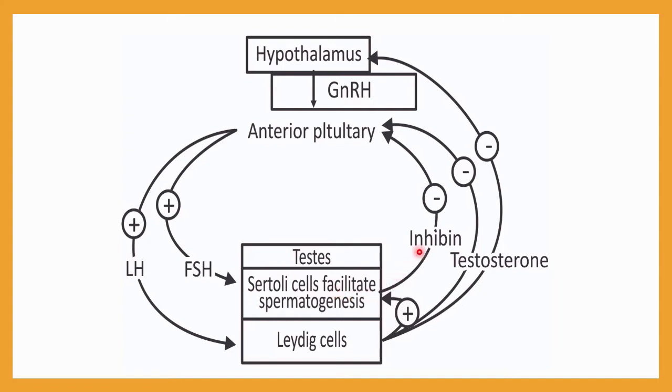Okay, and then this inhibin will act on the anterior pituitary gland, and it will stop the production of FSH and LH. So as a result of that, you can see these two hormones are responsible for switching on the process of spermatogenesis. Inhibin is the result of this high level of testosterone, and it will stop the process of spermatogenesis. This will switch on the process, and this will switch off the process. So in this way, you can understand this whole process will be regulated.